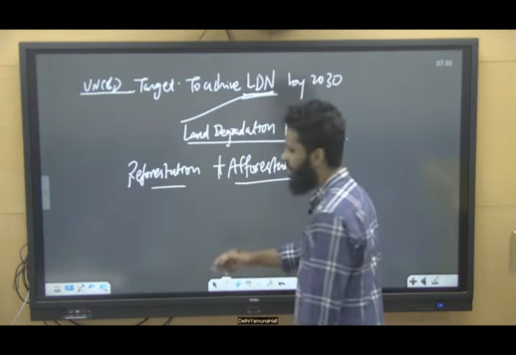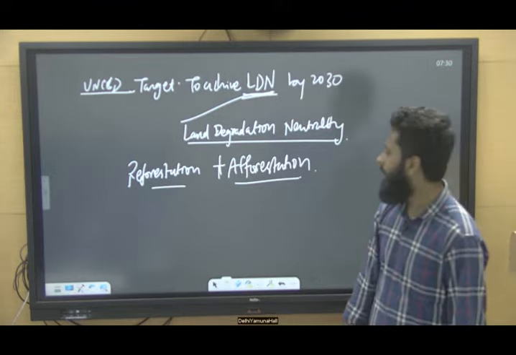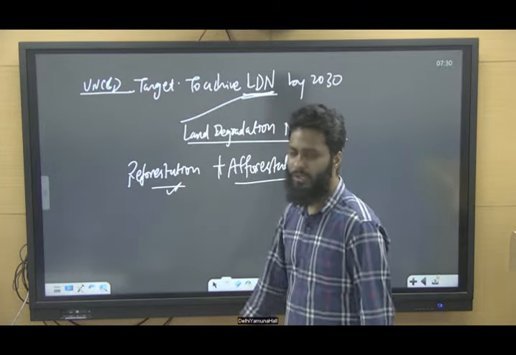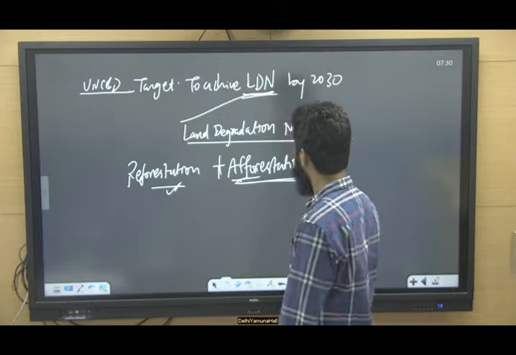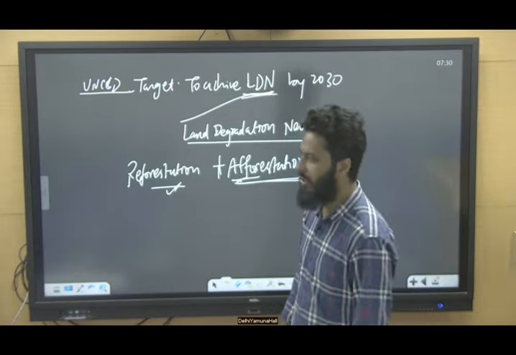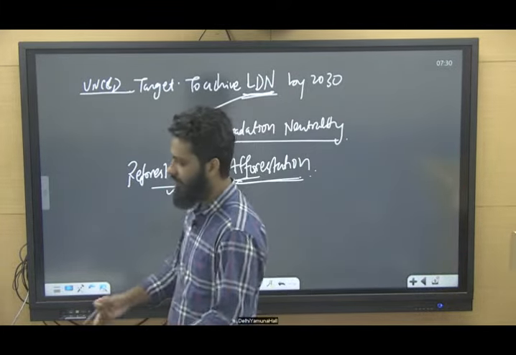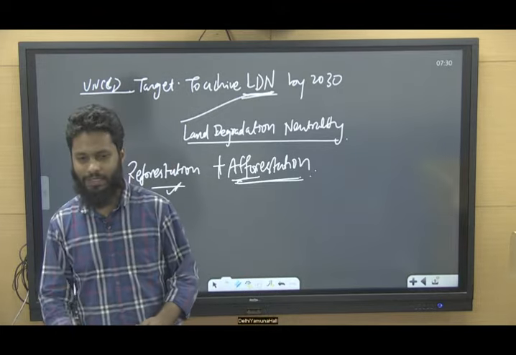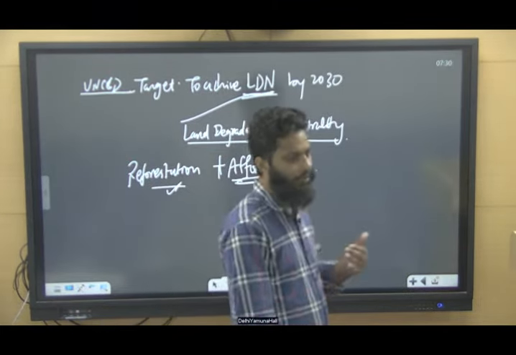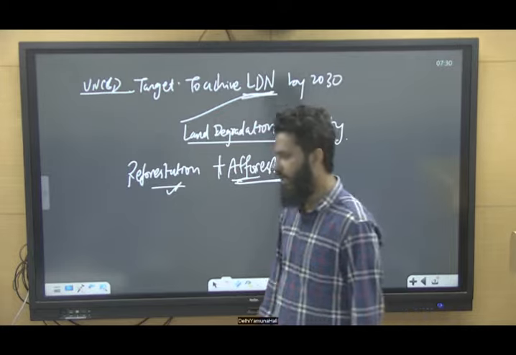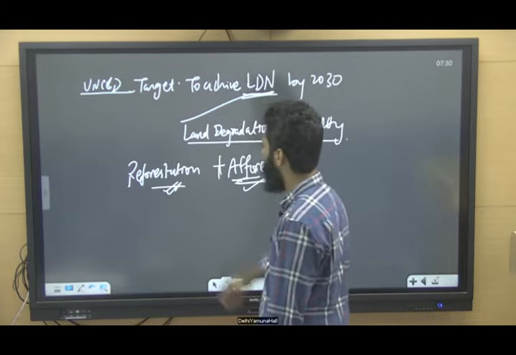So reforestation: forest existed in the past and you are going for restoration. Afforestation: no forest existed in the past, but now we are going for forestation, right? So this is afforestation and reforestation.